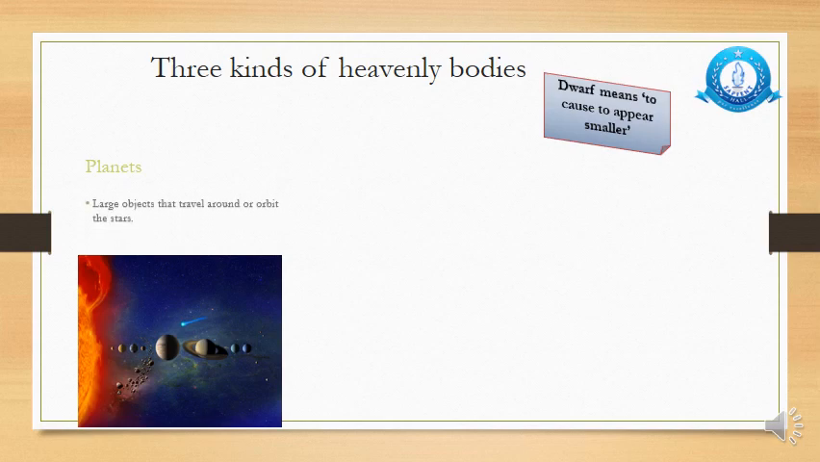Number 1, planets. Planets are the large objects that travel around or orbit the stars. Our solar system consists of 8 planets which are revolving around the sun in their respective orbits. Then all the planets have their own moons. So this is how the planets are categorized as one of the heavenly bodies.